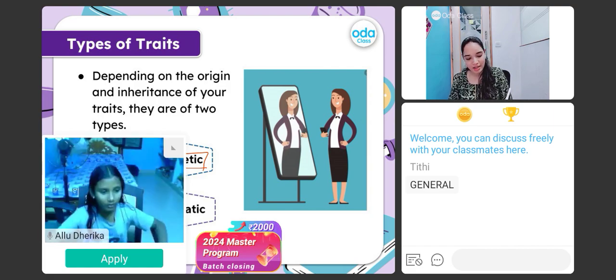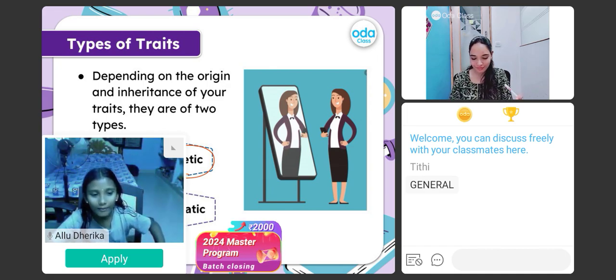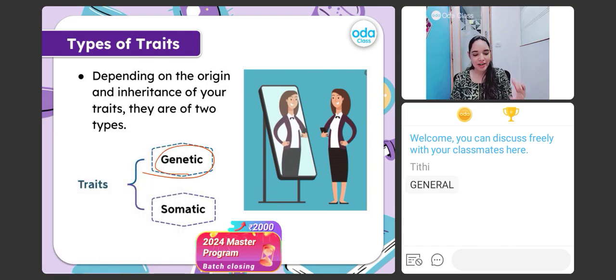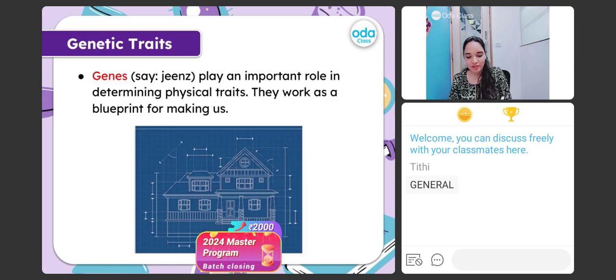What is the first thing that comes in your mind when I'm telling you genetic? Ma'am, I think when we stand before the mirror, we look as is, ma'am. Okay, no problem, my child. Well, I can see many amazing and unique answers, but I would like to tell you one thing. Genetic traits refers to the genes.